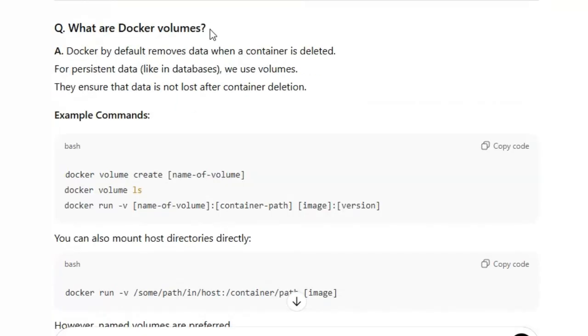What are Docker volumes? By default, the data is removed when the container is deleted. For persisting data like databases, we use volumes. They ensure that the data is not lost after the container deletion.